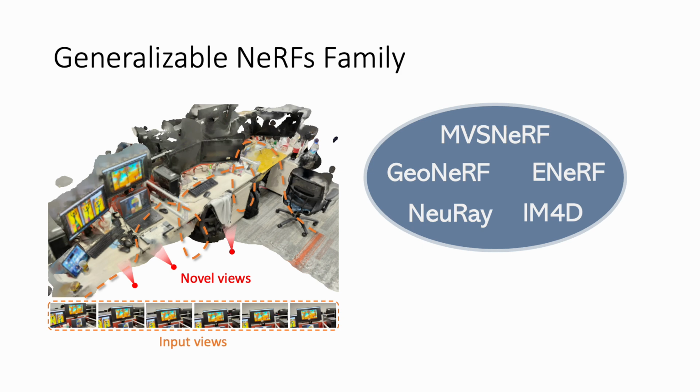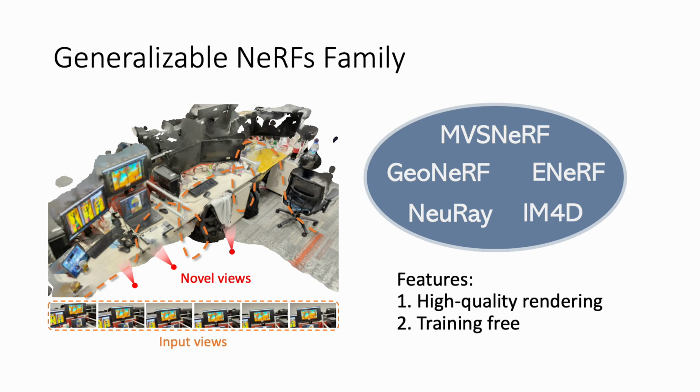This generalization capability is achieved through a focus on pre-training, which allows these methods to produce high-quality renderings at impressive speeds at the same time. So compared to other per-scene trained NeRFs, they are pretty fast.